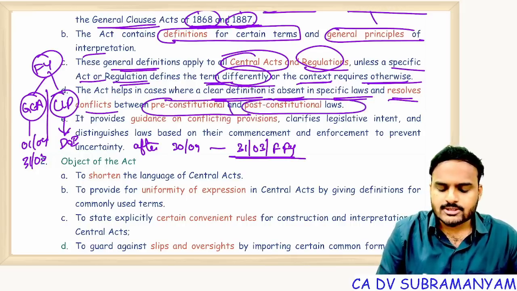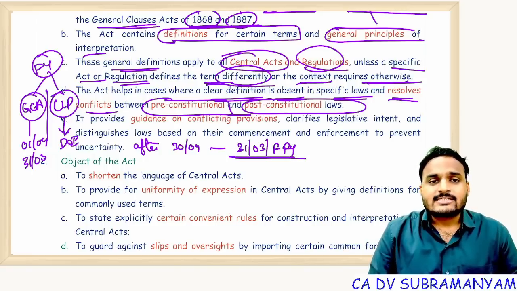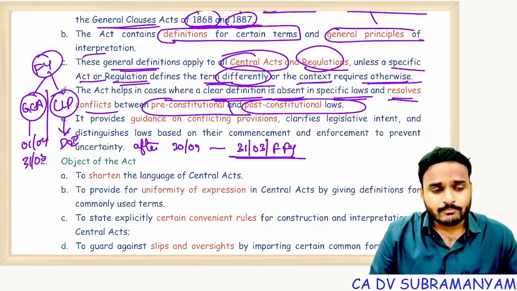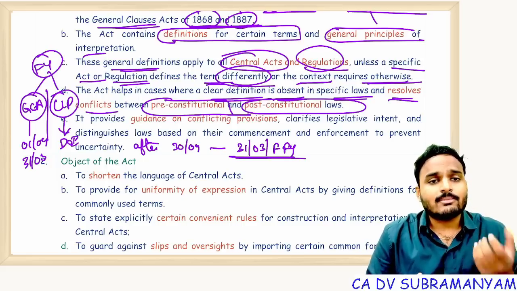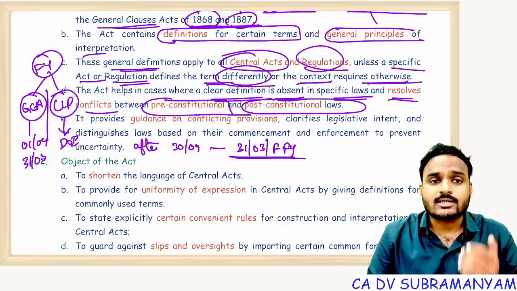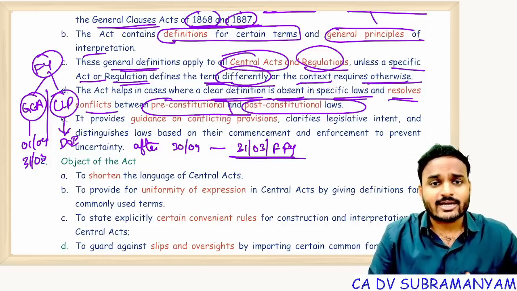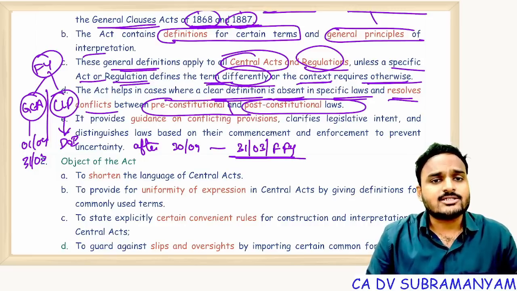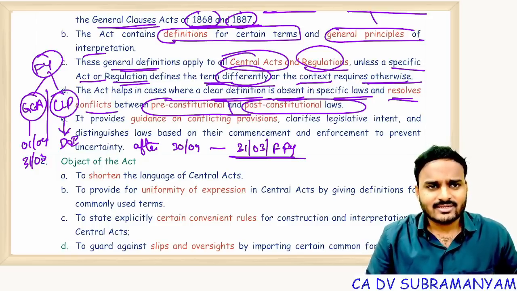pre-constitutional laws, post-constitutional laws. We got constitution on 26th January 1950. So before that constitution, what are all the laws we are having? We call them as pre-constitutional laws. For example, Chartered Accountants Act, Indian Contract Act, Sale of Goods Act, Indian Partnership Act, Negotiable Instruments Act, all these are pre-constitutional laws. Post-constitutional laws, for example, Companies Act, LLP Act, Income Tax Act, etc.